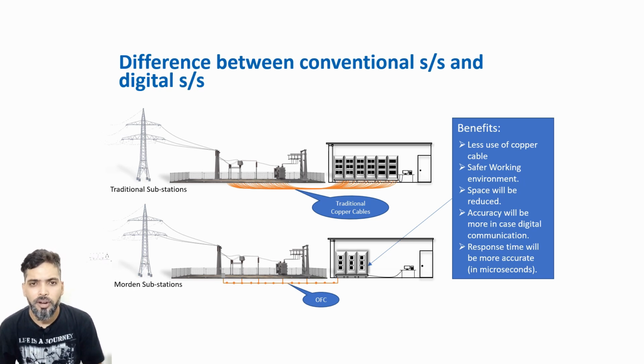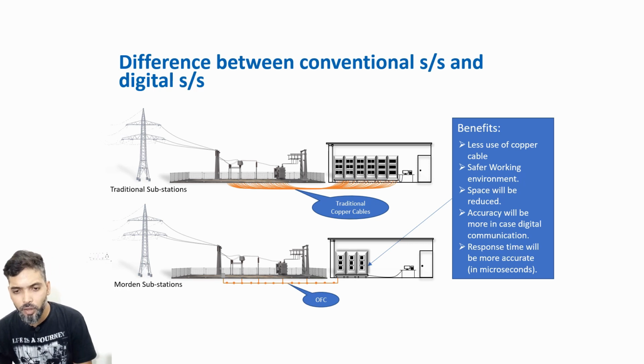Safe work environment. If there is no copper cable, there is no chance of flashover, no chance of electric shock and everything. So a safer working environment. Space will be reduced. Now I told you before there are 6 cubicles in the room. Now you can see only 3 cubicles are there in the room.